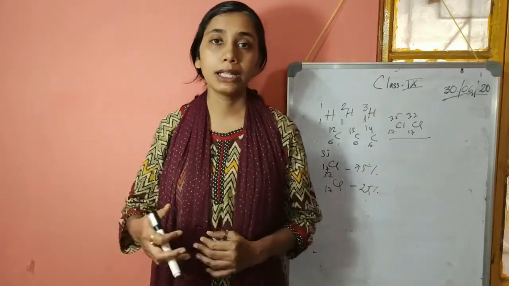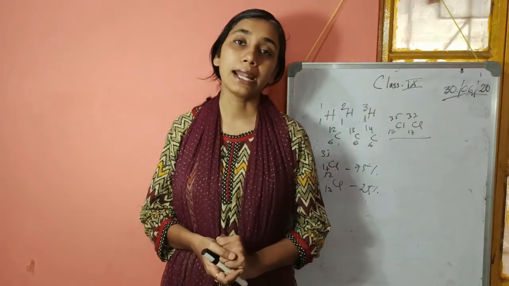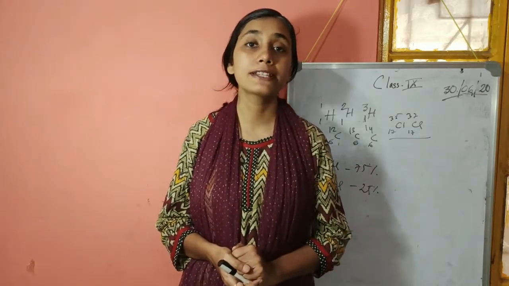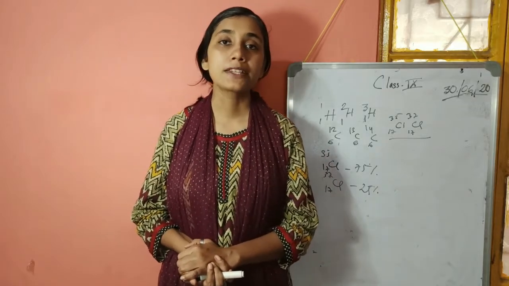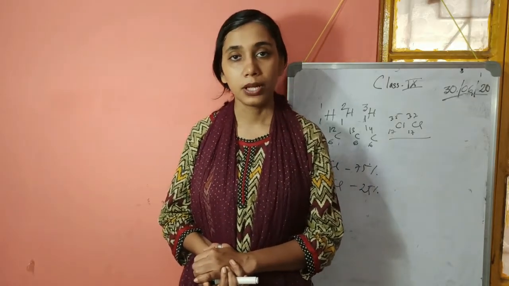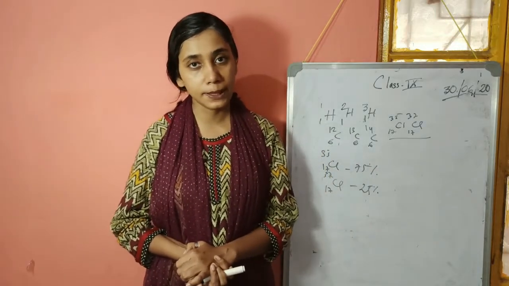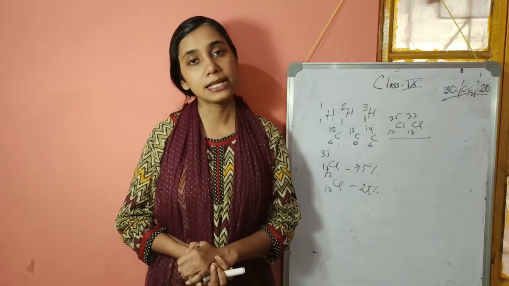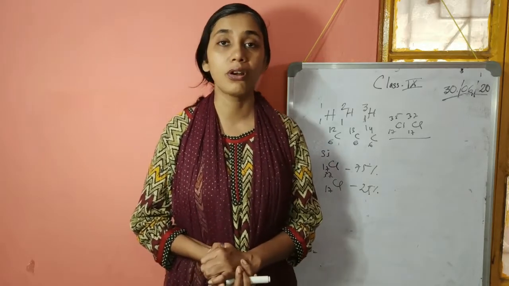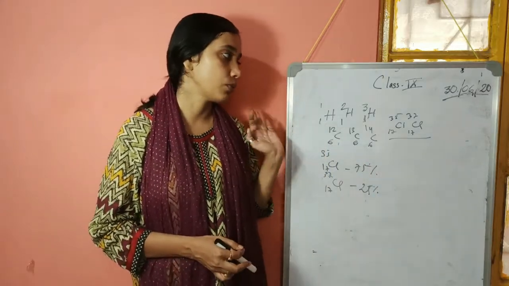Similar to isotopes, there is one more term, called isobar. Isobars are atoms of different elements which have the same mass number but different atomic numbers. For example, argon and calcium. Argon has atomic number 18 and mass number 40, and calcium has atomic number 20 but the same mass number as argon, that is 40. That is called isobar. But isobar is not in our syllabus, we have isotope only.